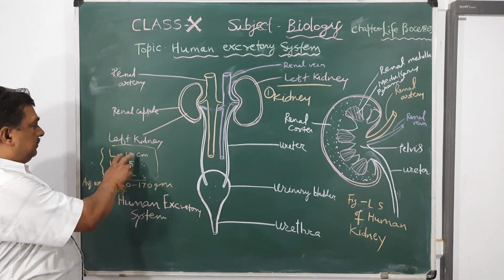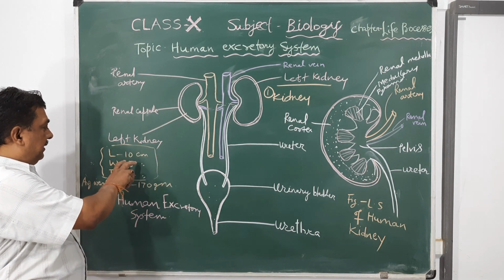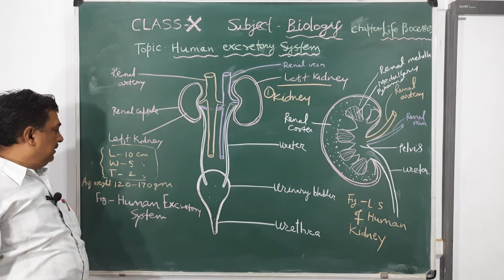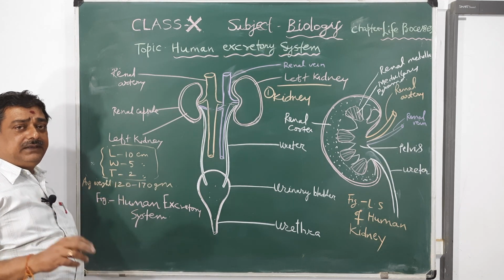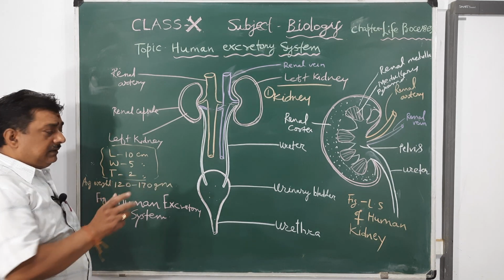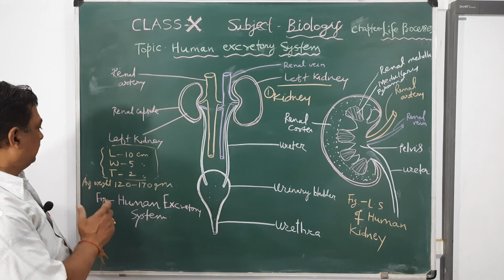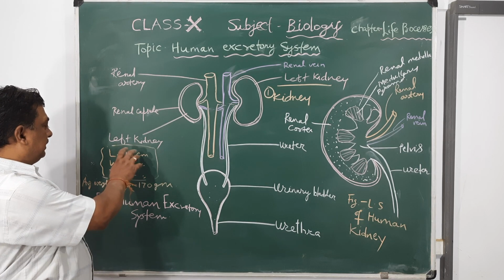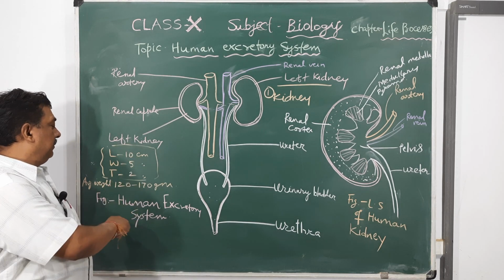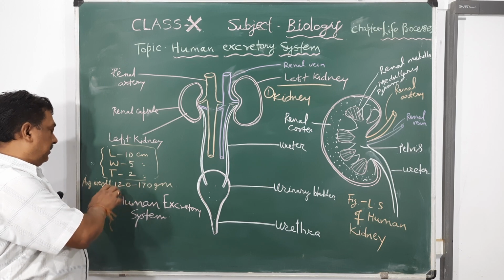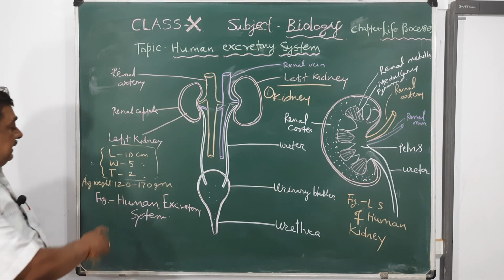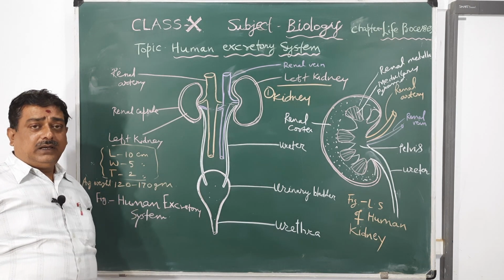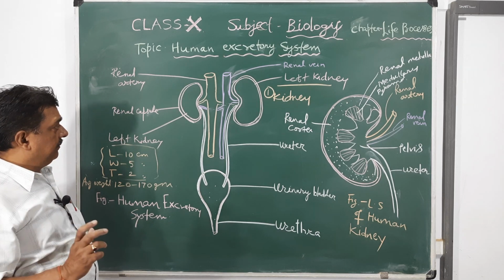Each kidney is about 10 centimeters long, 5 centimeters wide, and about 2 centimeters thick. It is variable, not constant, sometimes 10 to 12, 5 to 7, and so on. The average weight of each kidney is about 120 to 170 grams.